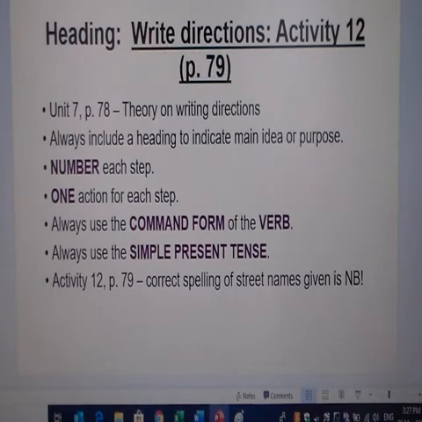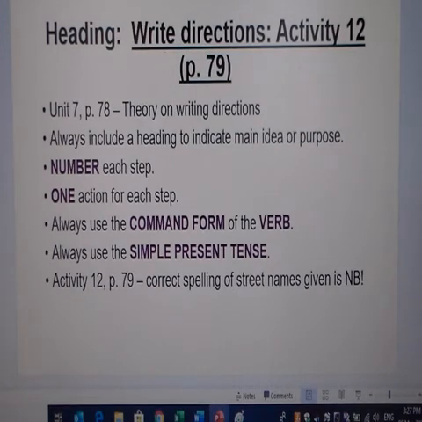Remember, you won't say fill the kettle and boil the kettle and pour the cup. So there will be one action for each step. Always use the command form of the verb, like we've explained in class on previous occasions. You won't say, if you would please, and if it's not too much trouble for you, could you possibly switch on the kettle? No, you just say switch on the kettle. You start with the command form of the verb, and then you always use the simple present tense.